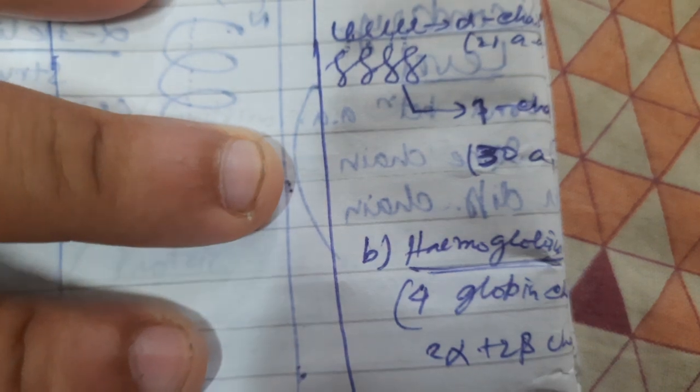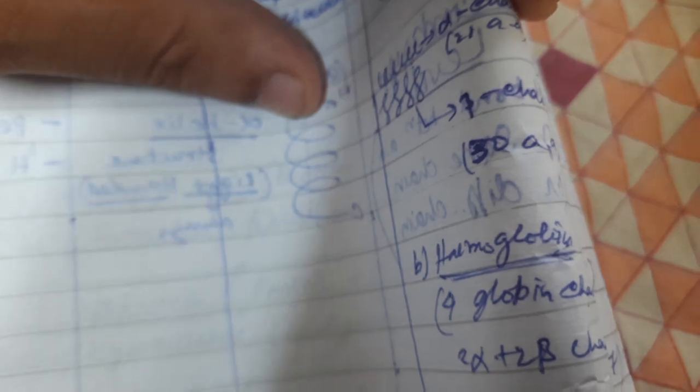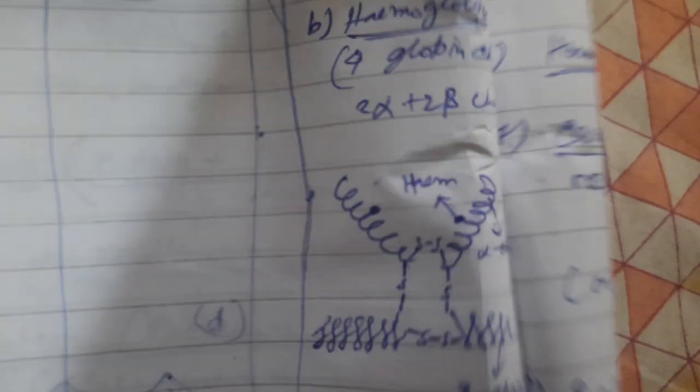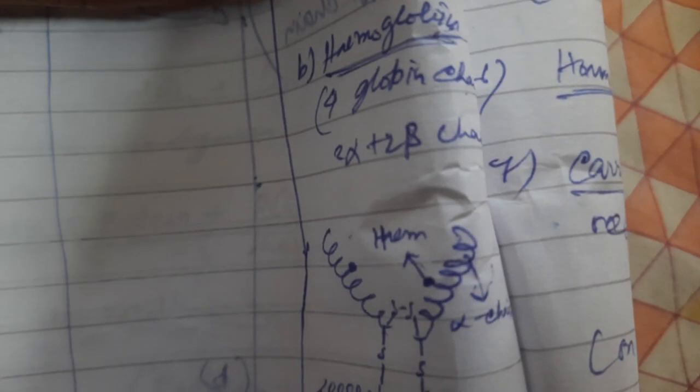The alpha chain is 21 amino acids long, and the beta chain is 30 amino acids long. So in total it is 51 amino acids. And hemoglobin is made up of 4 polypeptides, with 2 alpha chains and 2 beta chains.